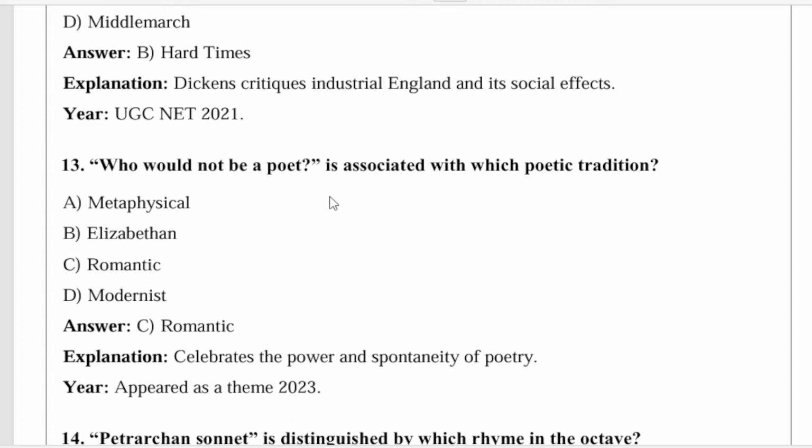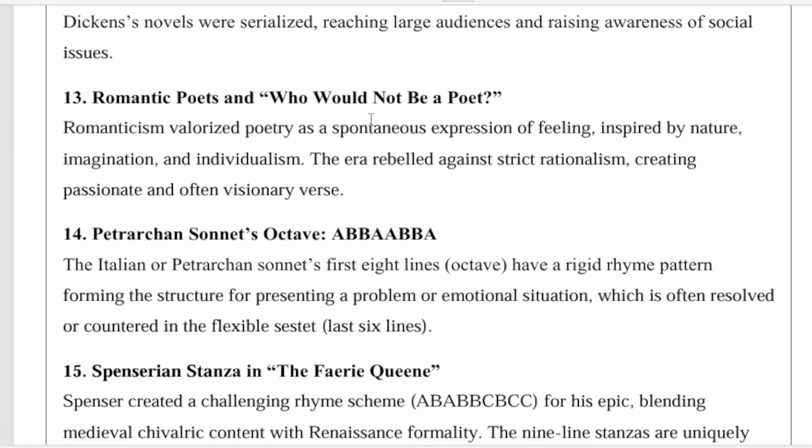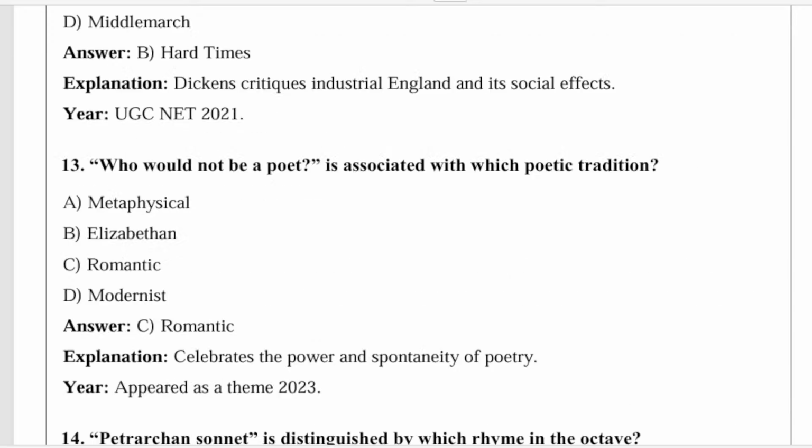Next, which poet is associated with which poetic tradition? The correct answer is Romantic. It celebrates the power and spontaneity of poetry. Appeared as a theme in 2023. So we will discuss Romanticism, which valorized poetry as a spontaneous expression of feeling inspired by nature, imagination, and individualism. The era rebelled against strict rationalism, creating passionate and often visionary verse. So